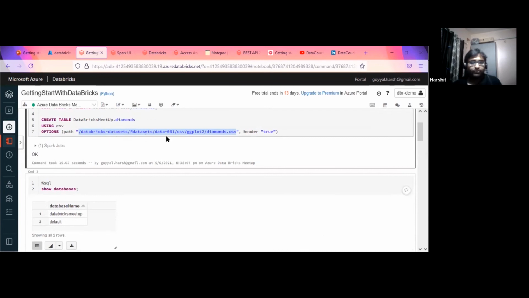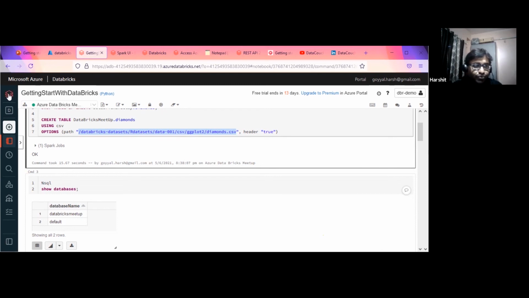But this is the local path. We are not using any storage layer. We are not using, for Azure, ADLS Gen 2, Azure Data Lake Storage basically, or for AWS, S3, the object storage. Here I'm using the DBFS, which basically resides on this machine itself.